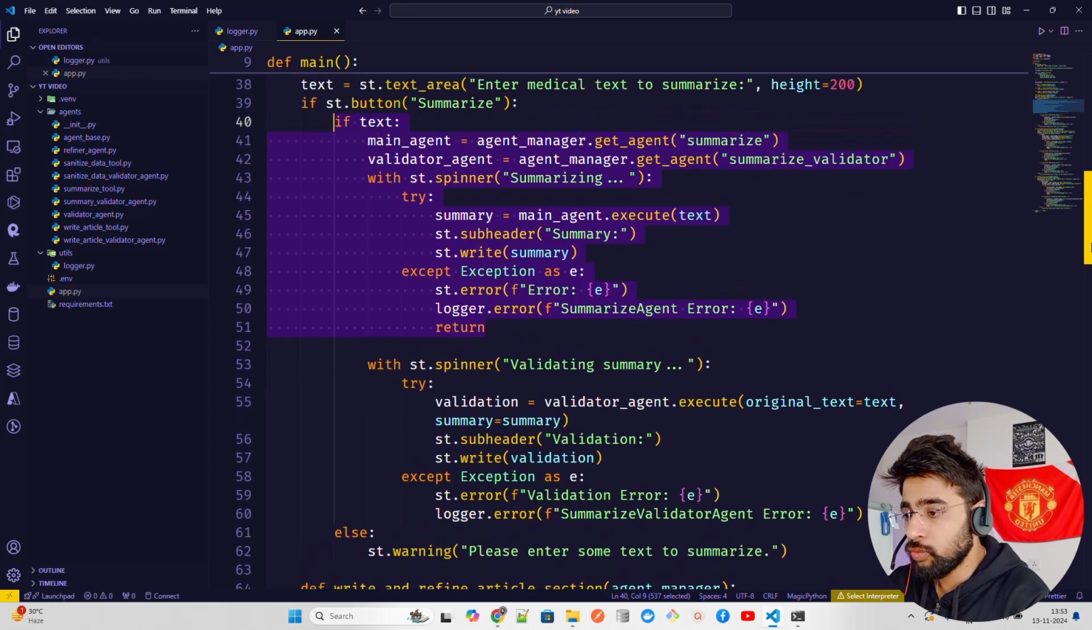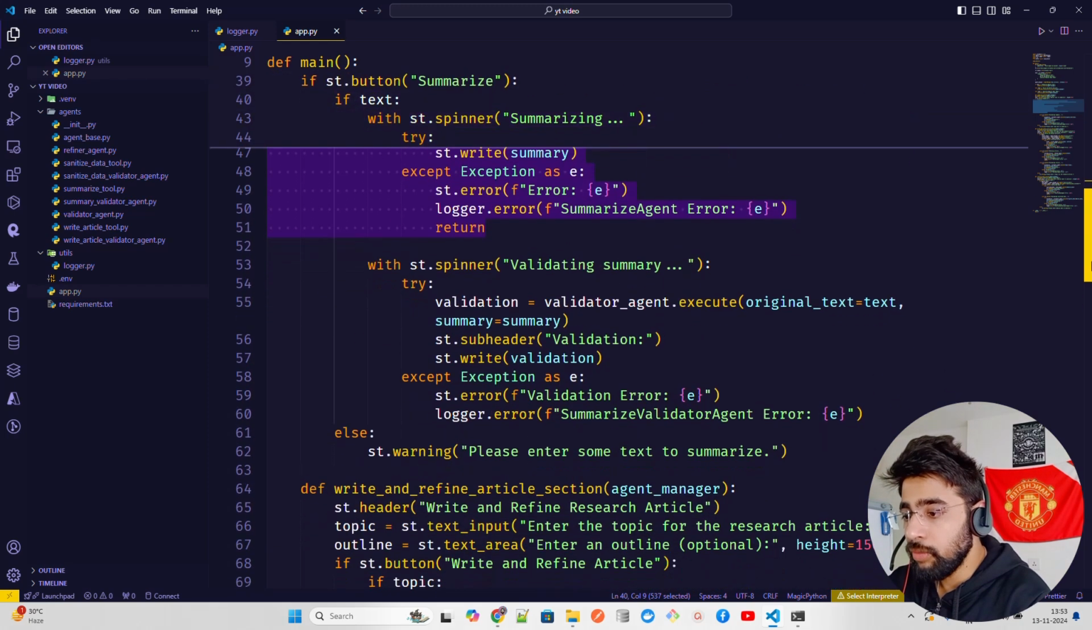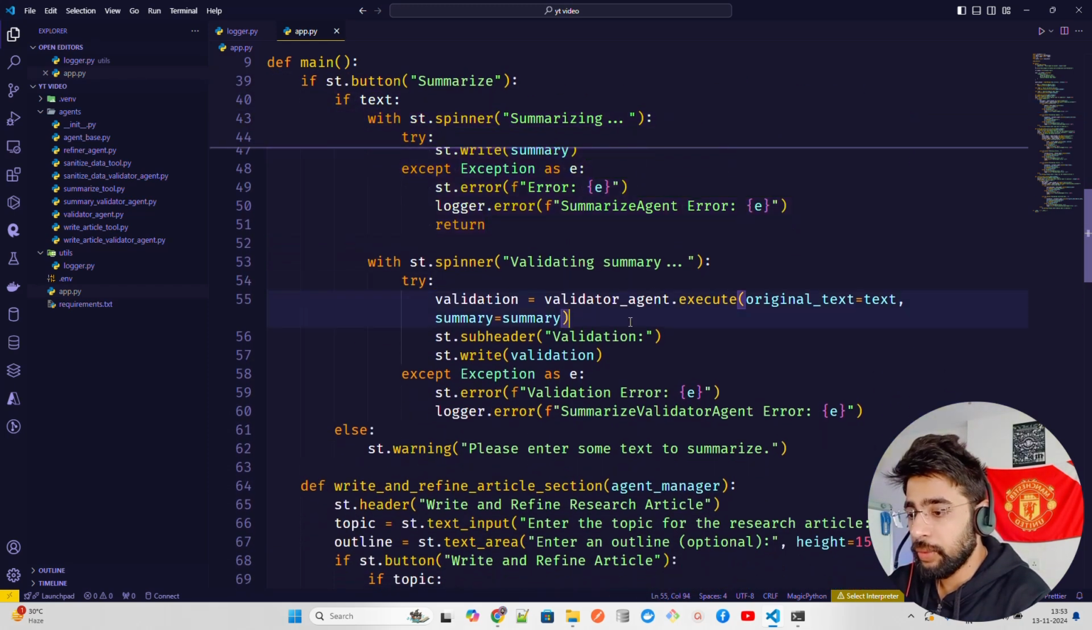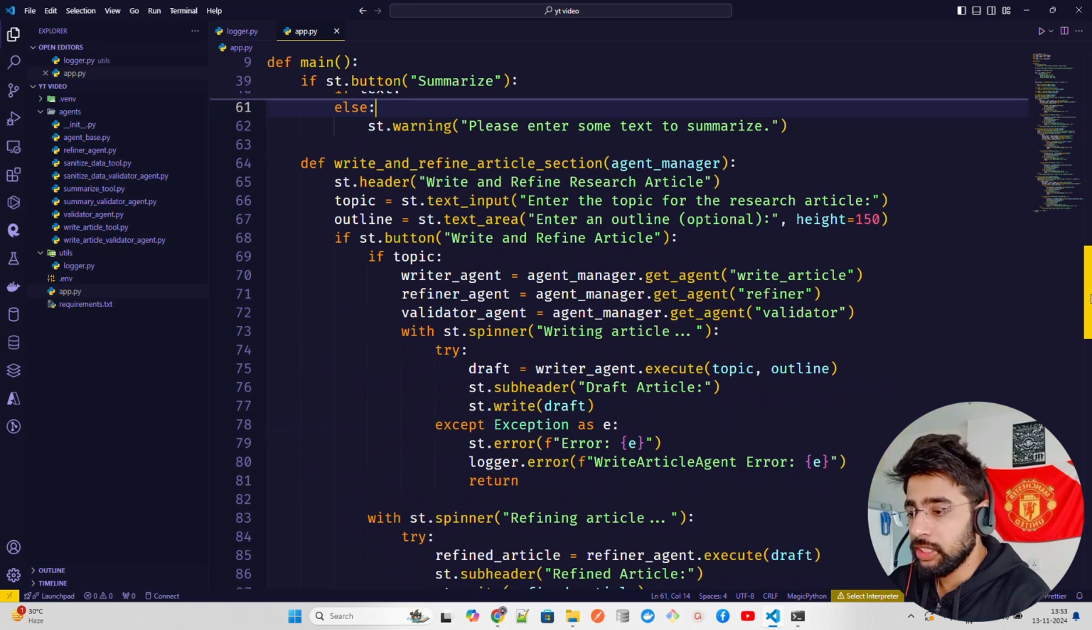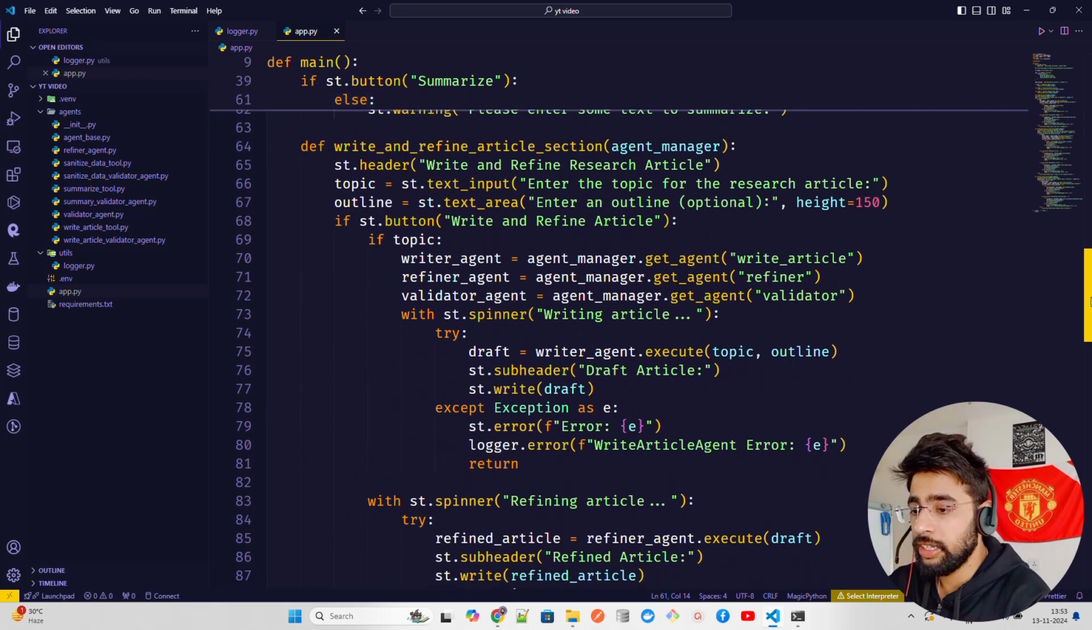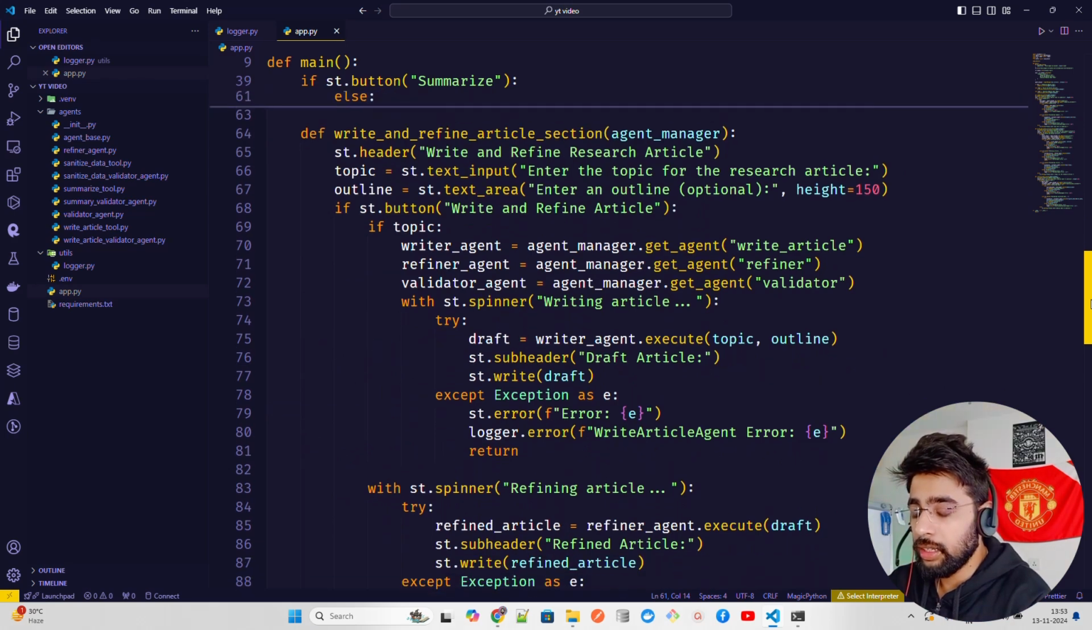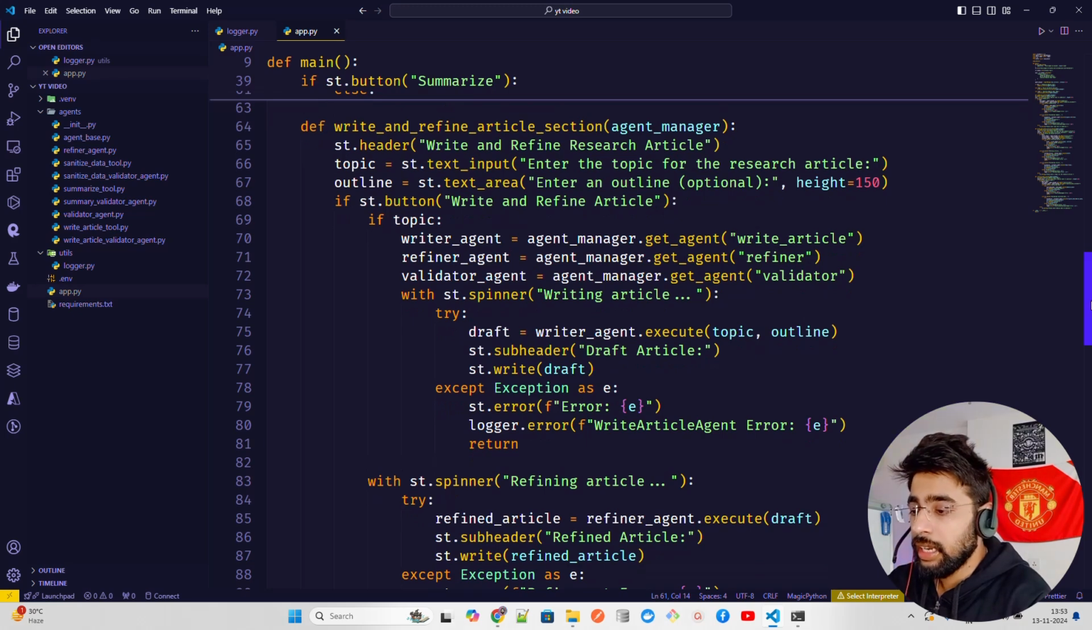Now this is for creating the summary. We have a validator summary as well that validates it. It says validator agent.execute original text equal to text, validates it and then has an exception over here that you see. And then this is your enter some text to summarize. Now, similarly, we have the write and refine article section, where it uses three different agents: write article, refiner, validator. Okay, that you can see here.